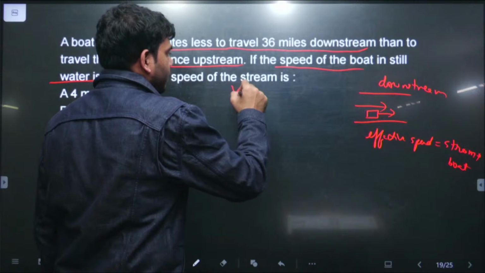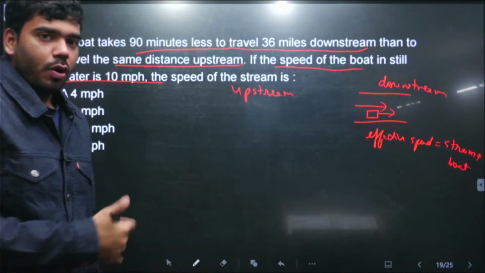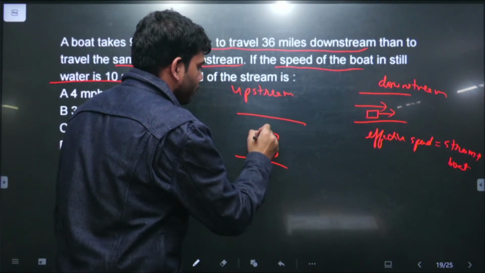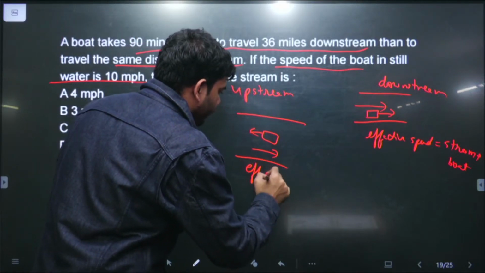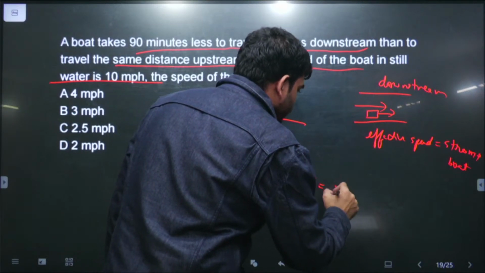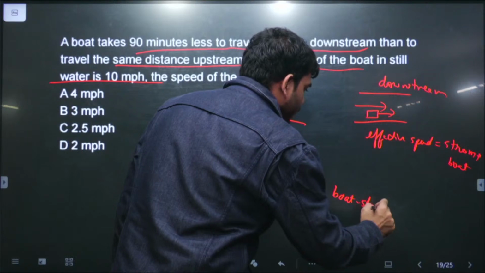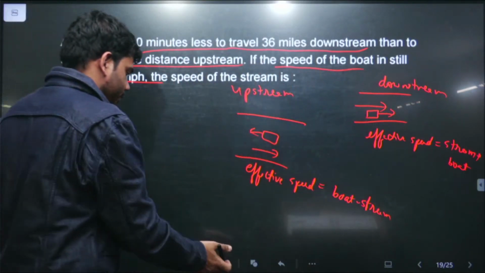And upstream matlab when the boat is moving against the direction of the river. If this is the direction of the river and this is the boat, and the boat is moving in this direction, then we can say जो effective speed होगी that will be speed of boat minus speed of the stream, because here the boat is moving against the stream, right?